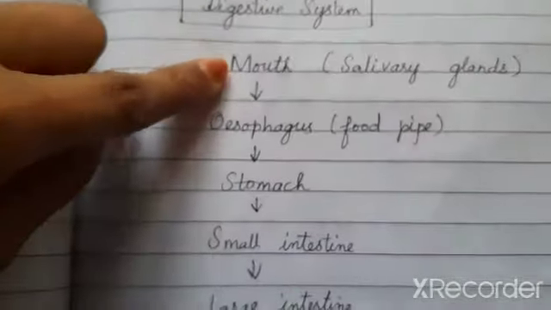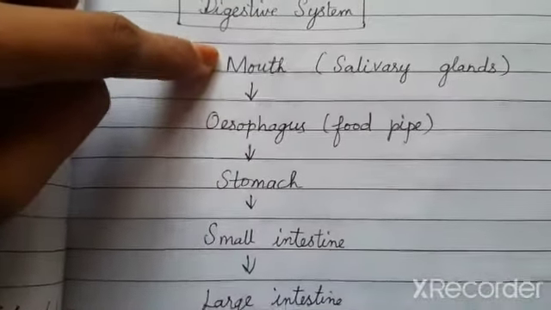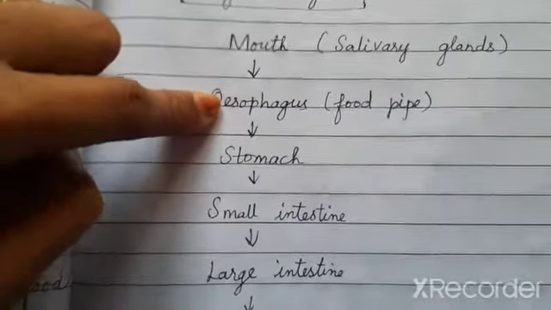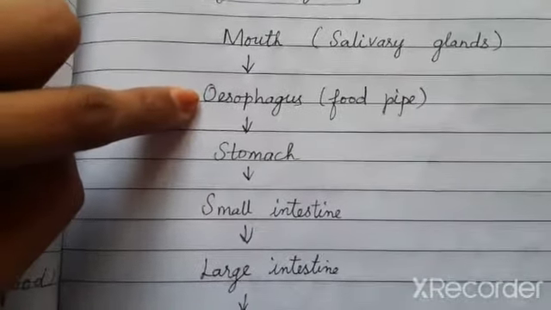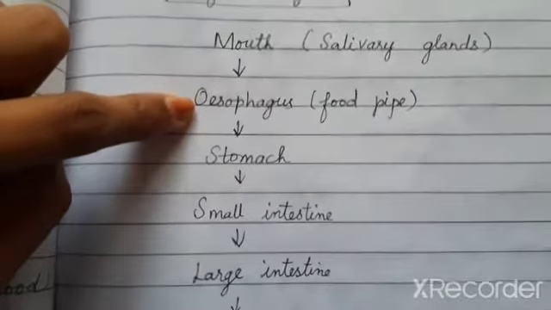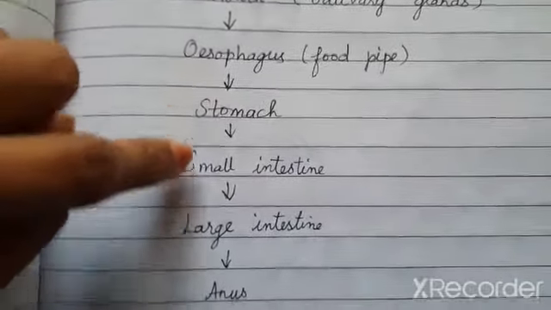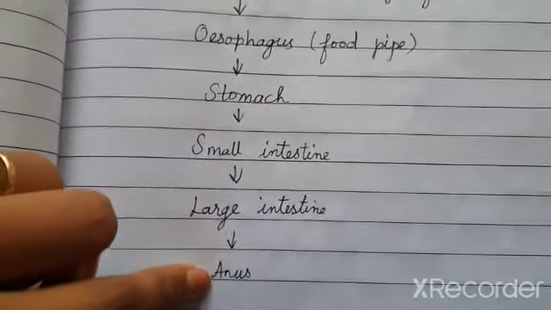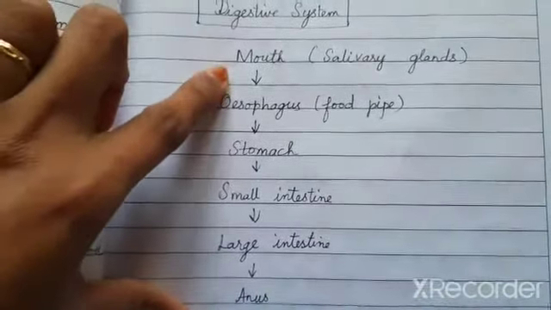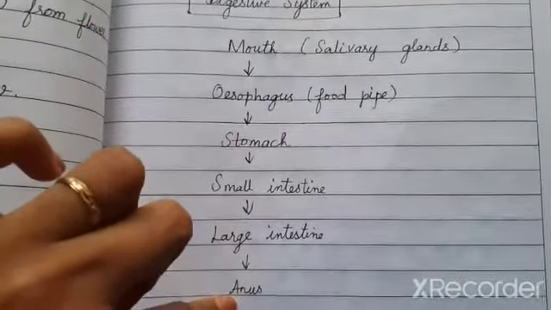We have the starting organ of the digestion as the mouth. In the mouth you have the salivary glands also. And the esophagus. Esophagus is nothing but the food pipe. Food pipe and windpipe are different. Windpipe will operate only during respiration, and food pipe will operate during digestion. Okay? And the stomach, small intestine, large intestine and anus. This is what the human digestive system is. Starting from the mouth, esophagus, stomach, small intestine, large intestine, anus.